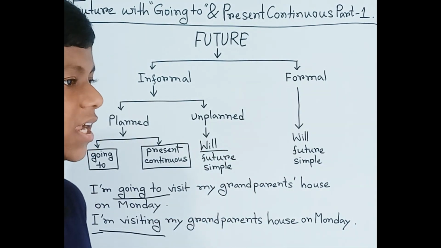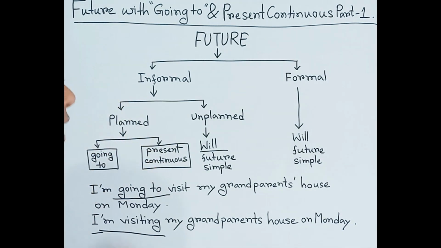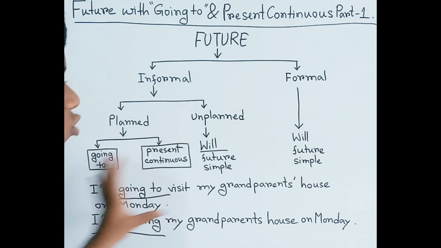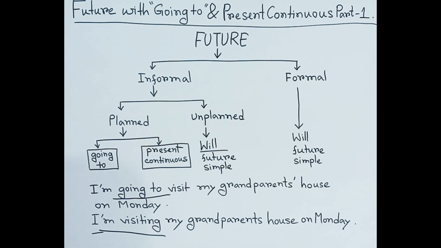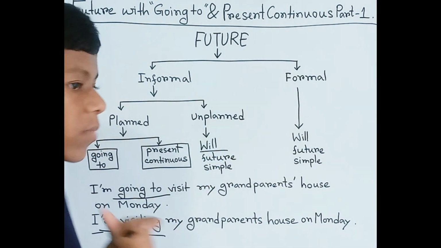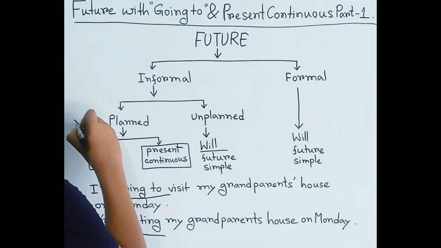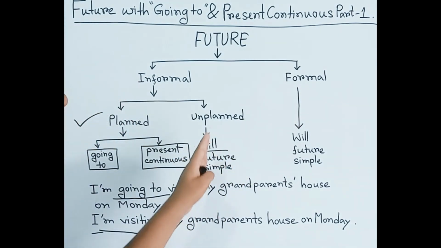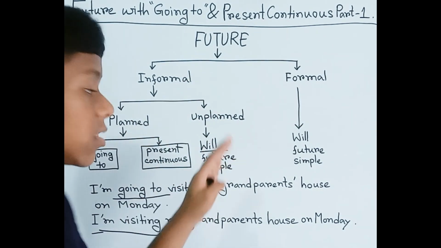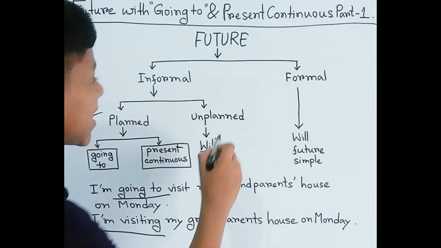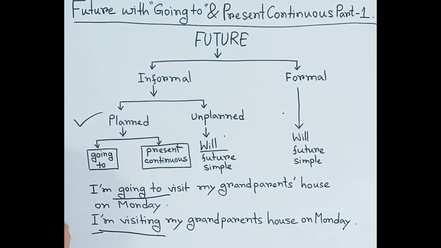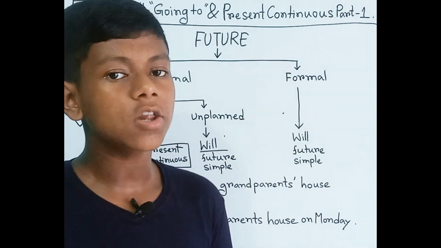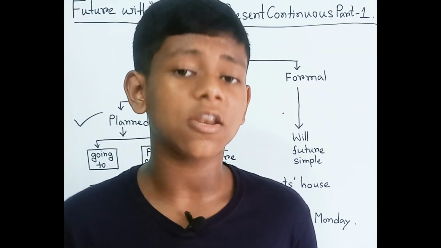Okay, so that's it. So we will start from this, that is informal. So these are some introduction of this. But remember, we have already learned this, and from now on we will learn it. Okay, we will learn it, so no problem, and also we will try to explore it as you did the formal and the informal of one section, that is unplanned will. Okay, so just like it, you can also master this. Okay, so it is only one introduction, just a basic introduction about this.